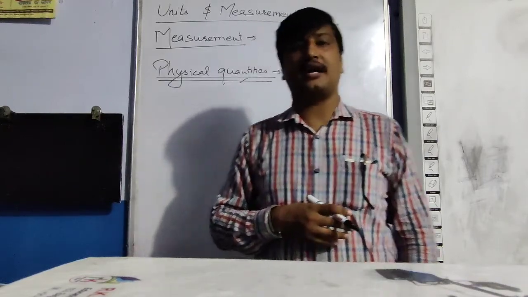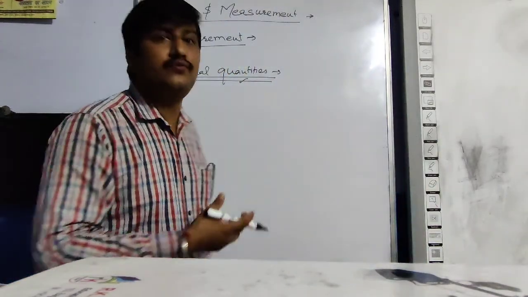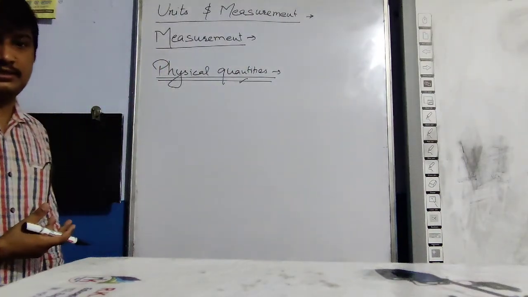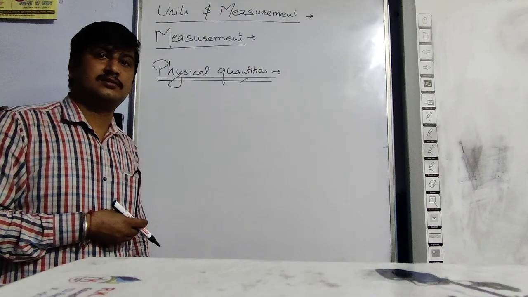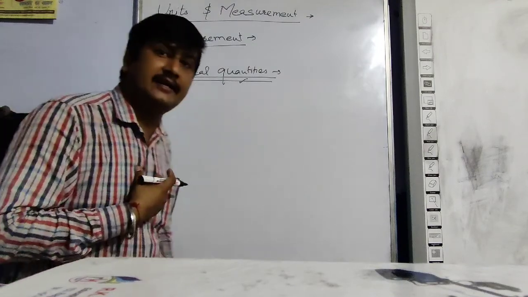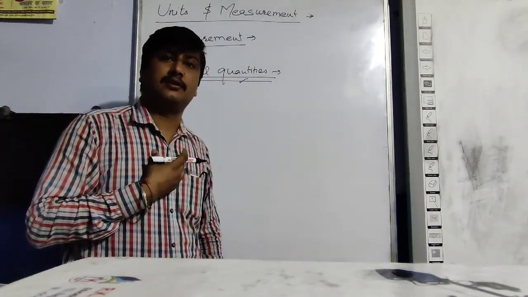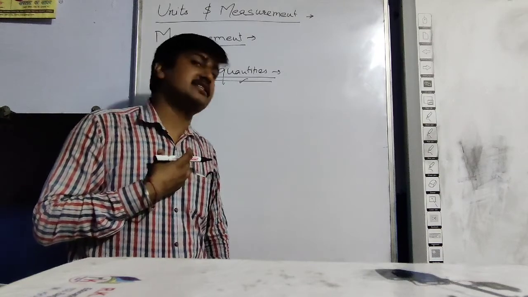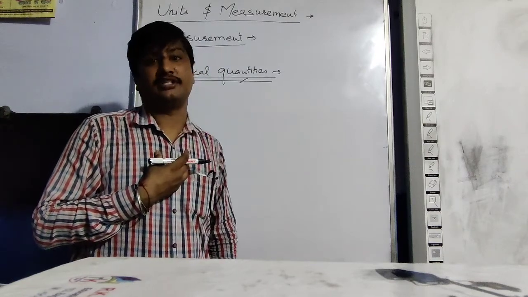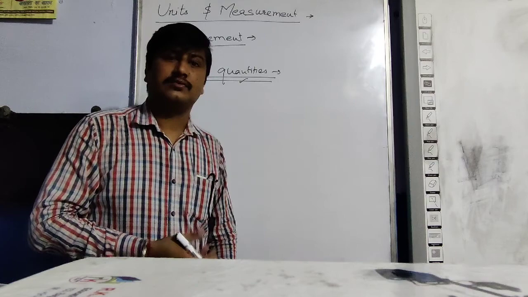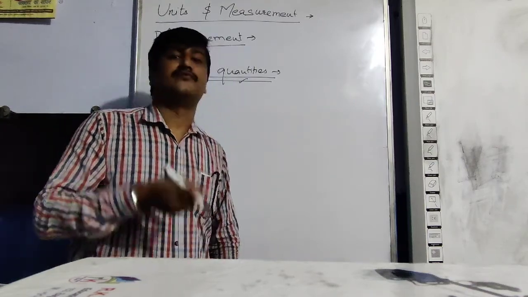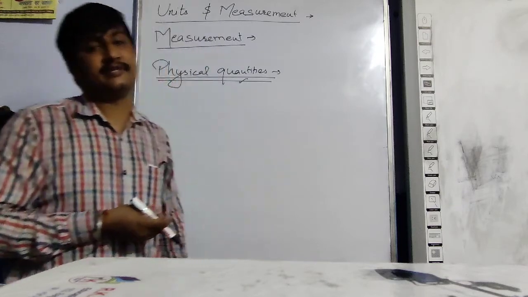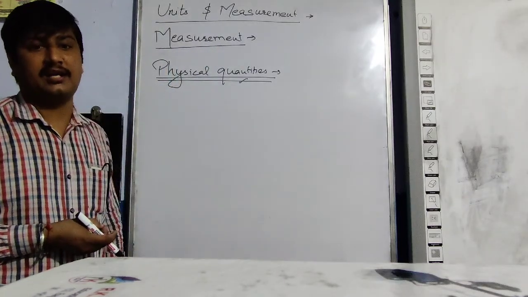So physical quantities are the parameters which we can measure by comparing it with other things. How I am feeling right now, happy, sorrow, this is not the physical parameter, this is not the physical quantity. So there are some abstract quantities, there are some physical quantities. Physical quantities are those which can be measured directly or indirectly.